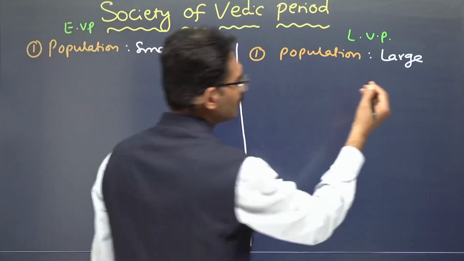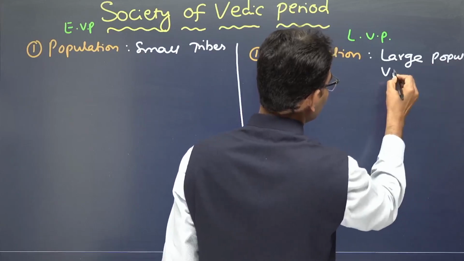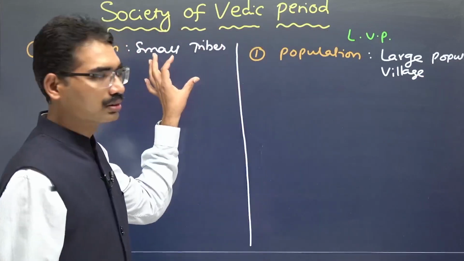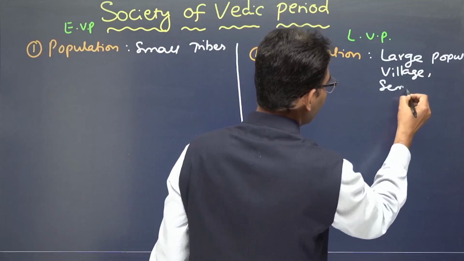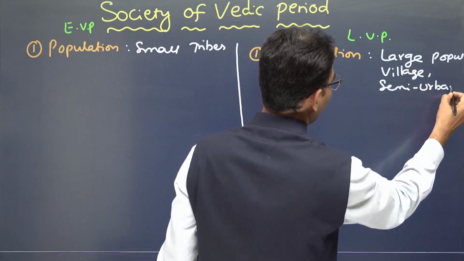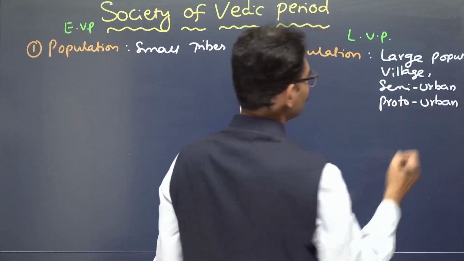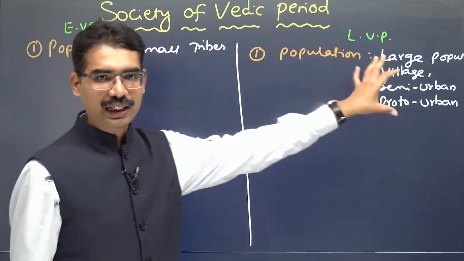Here large population because village settlement. Here also village, and here now villages as well as semi-urban or proto-urban. That's where the population is like this.